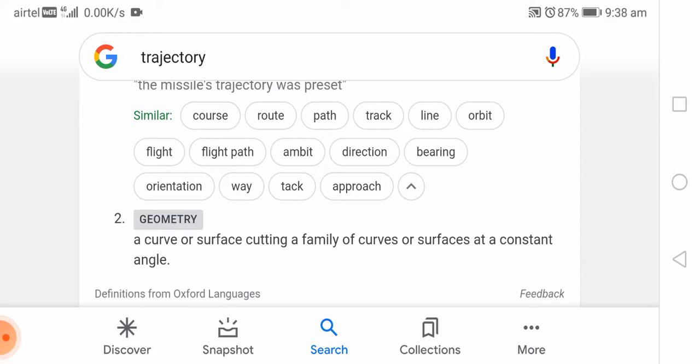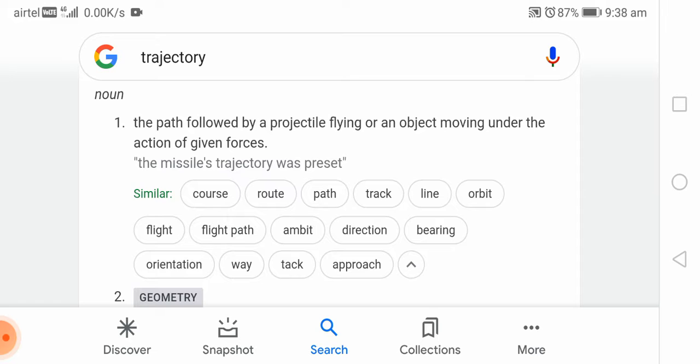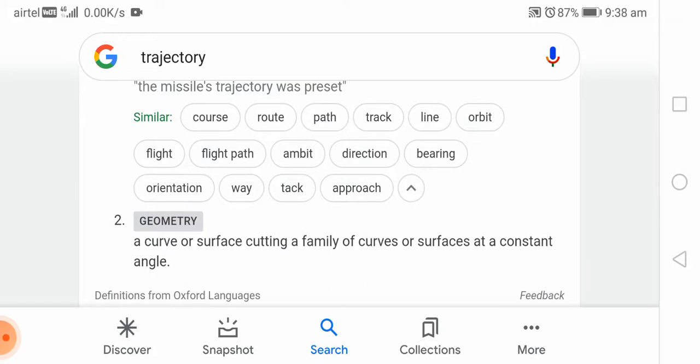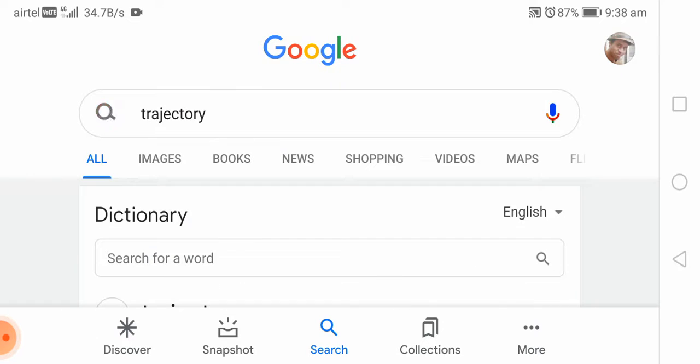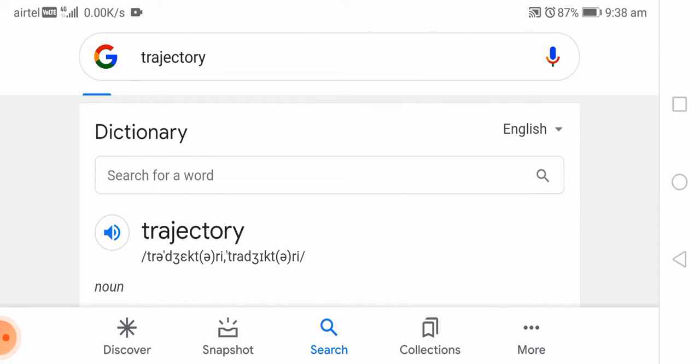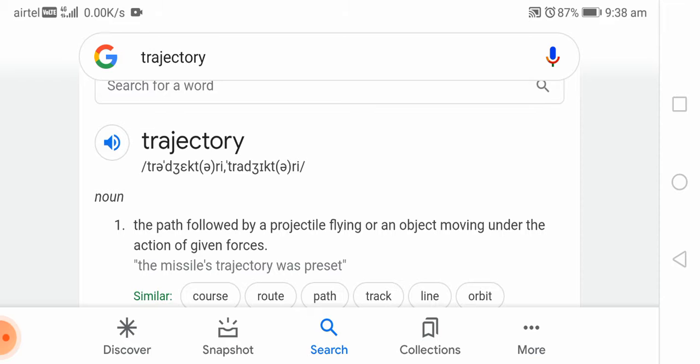Only mathematicians or students of that field might need it. So let's take the common one, the first meaning: trajectory is a path followed under the action of the given forces.